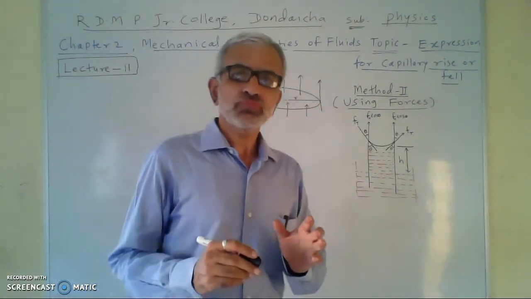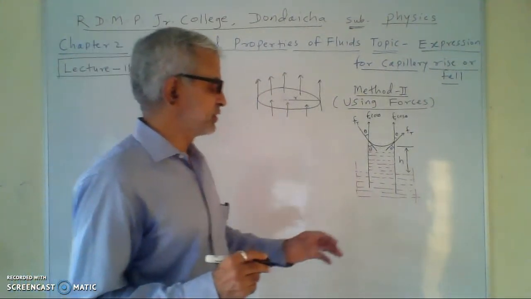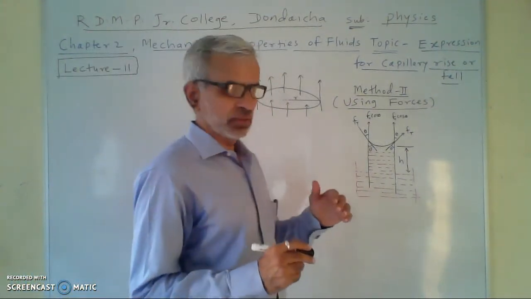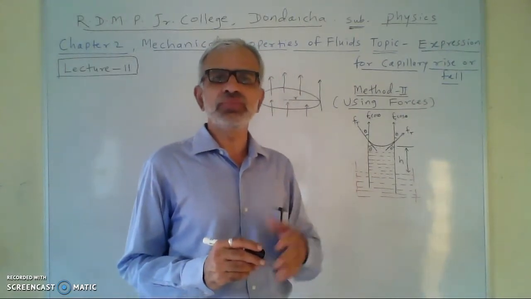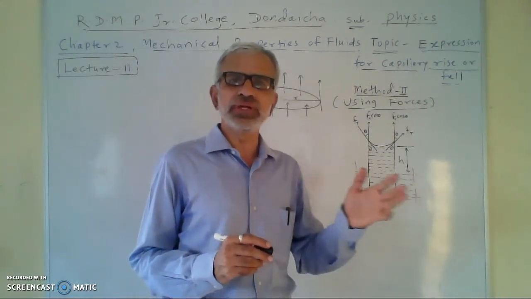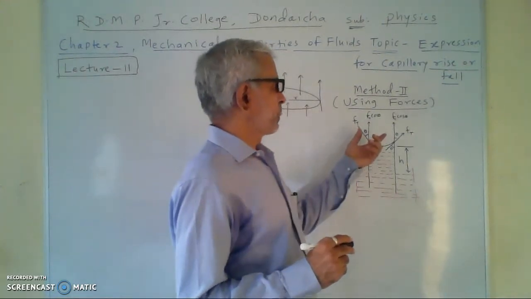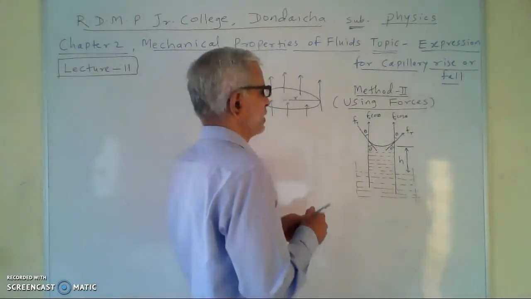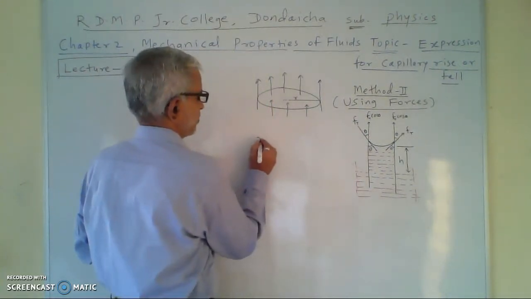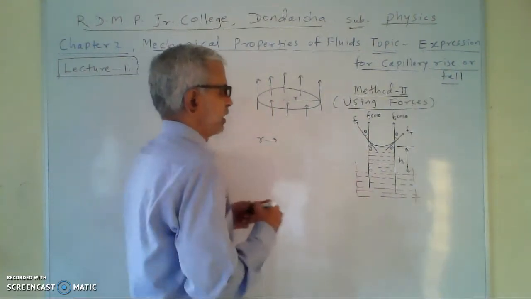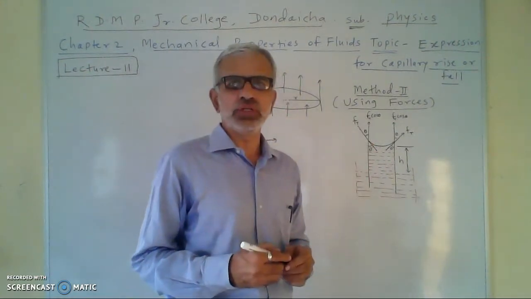So to determine capillary rise, let us consider the liquid which will partially wet the solid or completely wet the solid, and the liquid is water. We take a capillary tube of radius r, and it is dipped vertically into water.